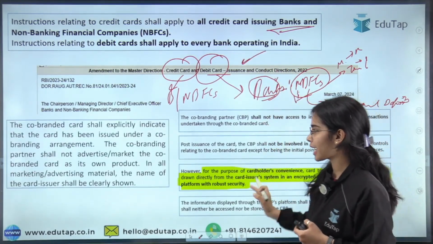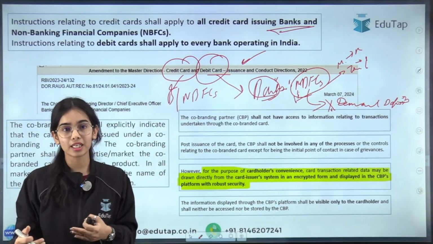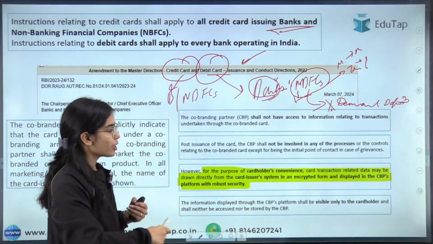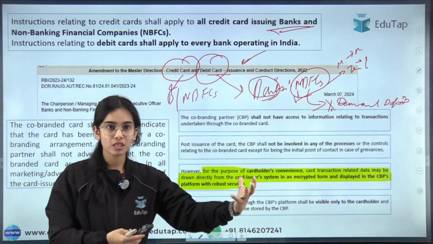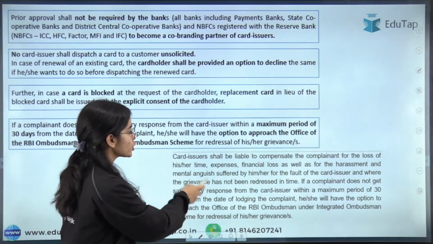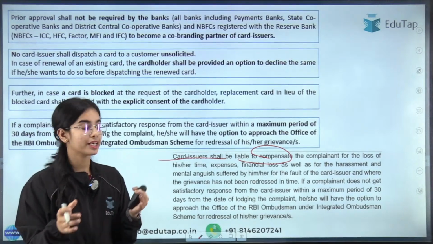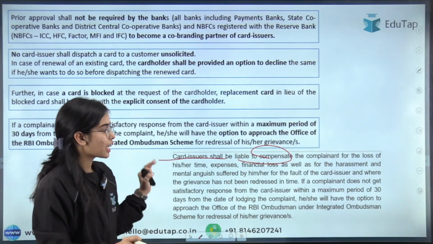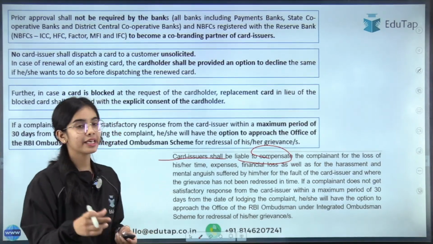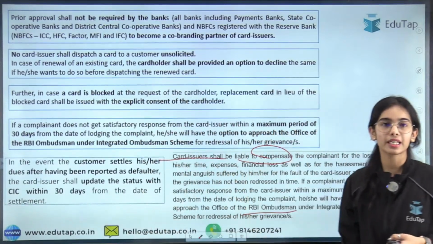Okay, so this is the basic idea that we have discussed, that the co-branding partners should not have access to the data or the transactions, but they can provide the data to the customer without seeing the data, without storing the data. Now next, the card issuer shall be liable to compensate the complainant and address the complaints of the complainant within 30 days. If the complaint is not addressed in the maximum period of 30 days, then the complainant can go to the RBI Ombudsman, as easy as that. Okay, so this is the complete discussion.